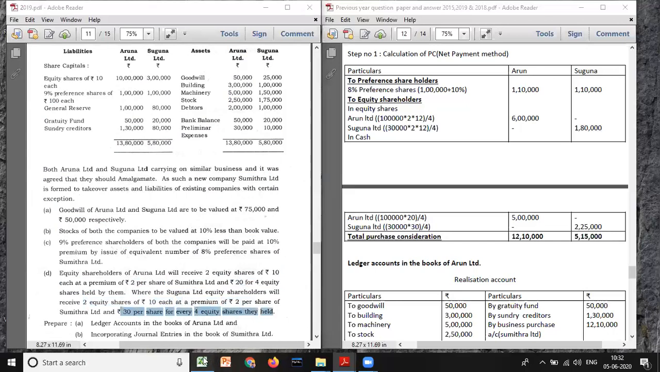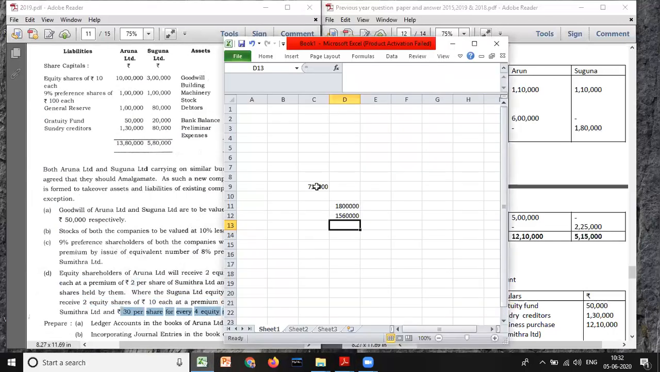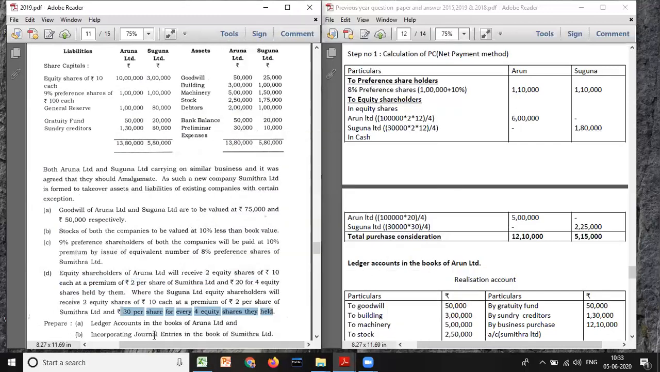Now what you need to do, you have to do simple calculation. I'll explain. Okay, we'll discuss when it comes to calculation of PC. Prepare ledger accounts and pass incorporation into the books of Sumitra Limited. Now it is clear that it is not a merger, it is the purchase method, and we need to do calculation of PC.